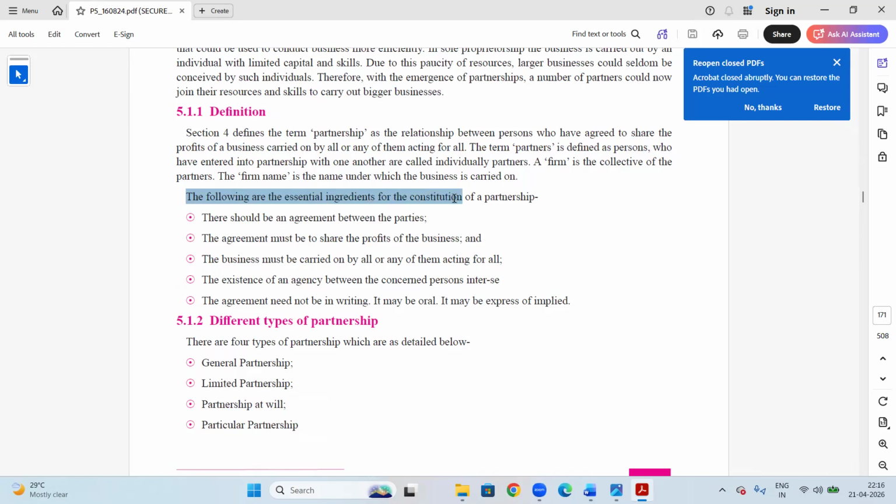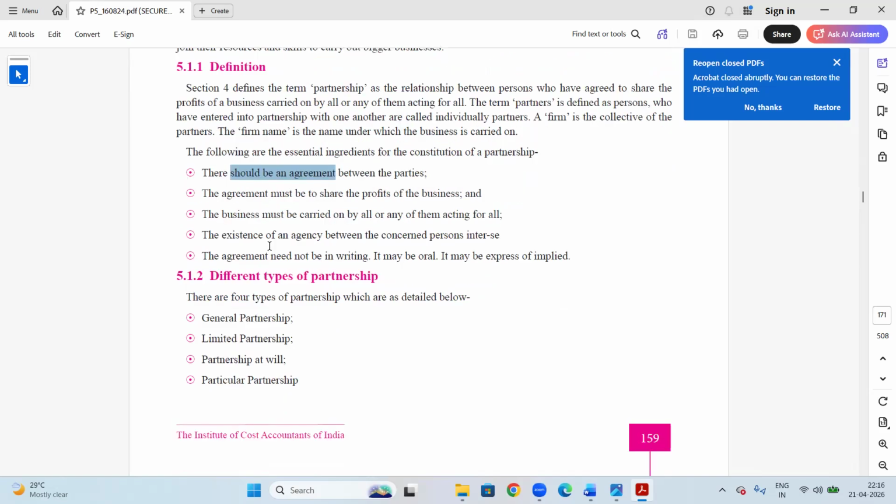Another direct question is, what are the essential ingredients for constituting a partnership? There should be an agreement between parties. The agreement must be to share profit or business. The business must be carried on by all or any of them acting for all. The existence of an agency between the concerned persons inter se. The agreement need not be in writing. It can be oral. It may be expressed or implied. These are the essential elements for a valid partnership.